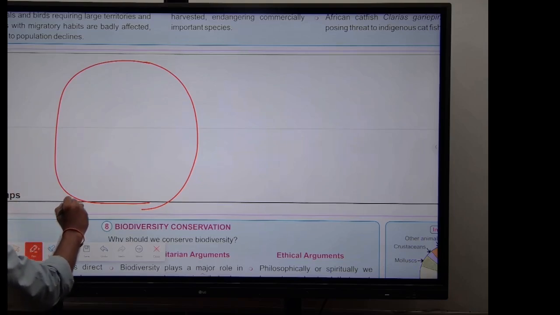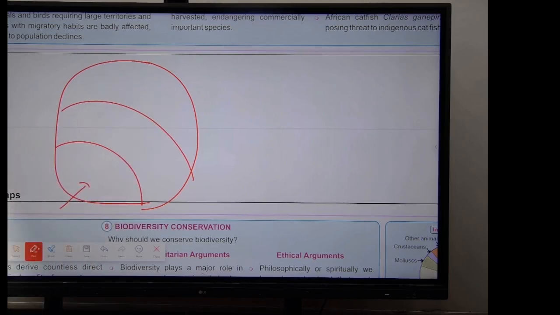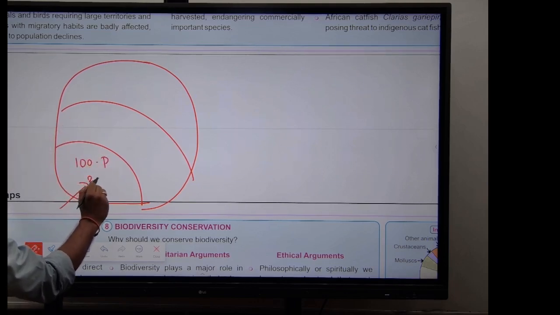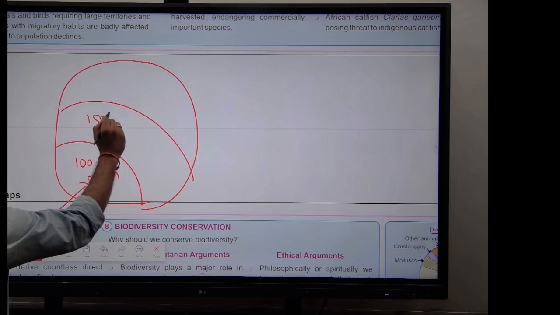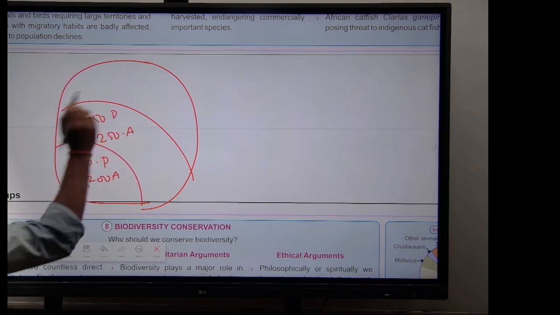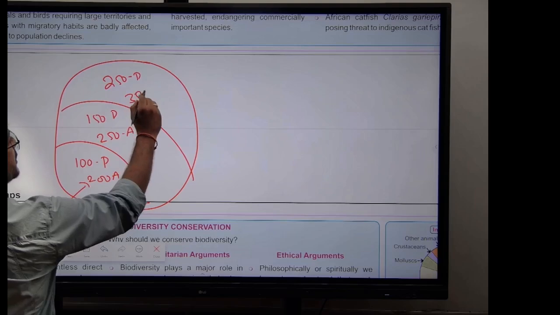Now, a group has entered the first area. They have divided this area into, let's say, 3 parts. In the first part, they might have found 100 species of plants and 200 species of animals. In the next, they might have found 150 species of plants and 250 species of animals. In the next, they might have found 250 species of plants and 350 species of animals.